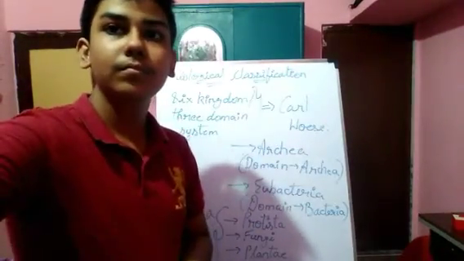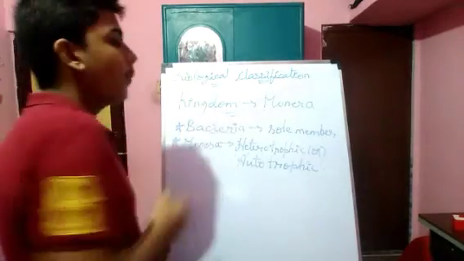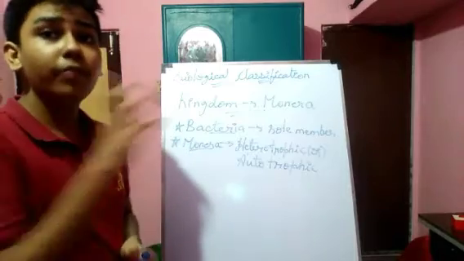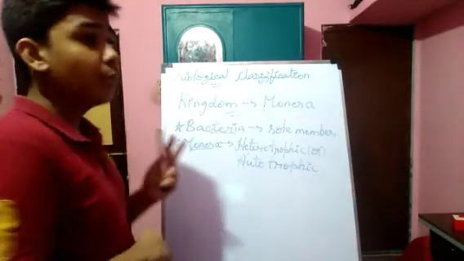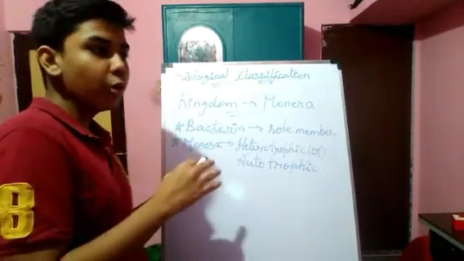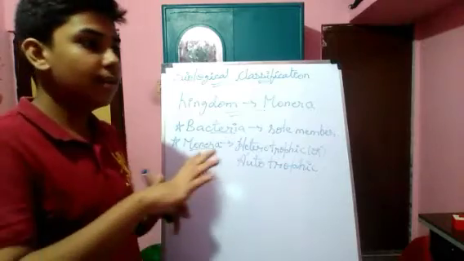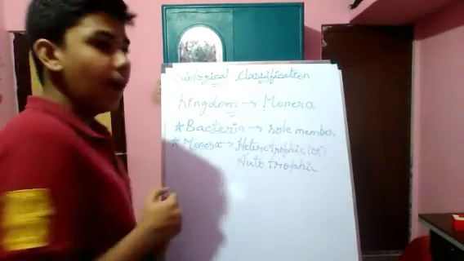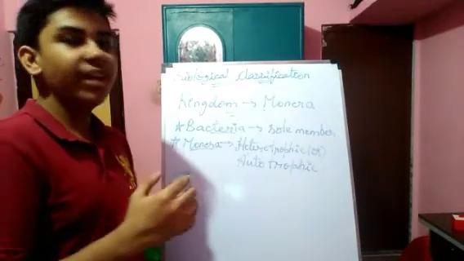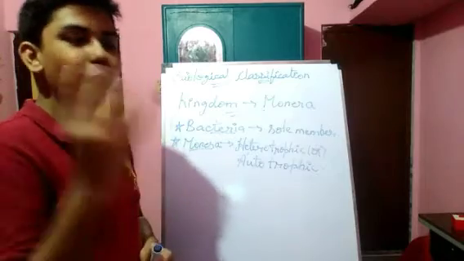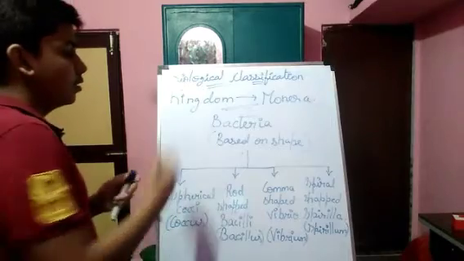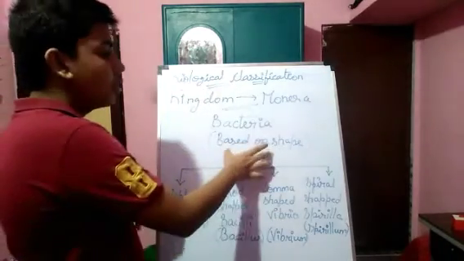Okay, friends, now we are going to talk on the topic kingdom Monera. In kingdom Monera, bacteria are the sole member of the kingdom Monera. First point. Next point, the most important point is that Monera are heterotrophic or autotrophic, or you can say both. Now we are going to talk on the bacteria, which are classified based on shape, four shapes.